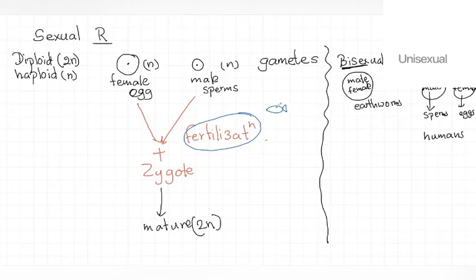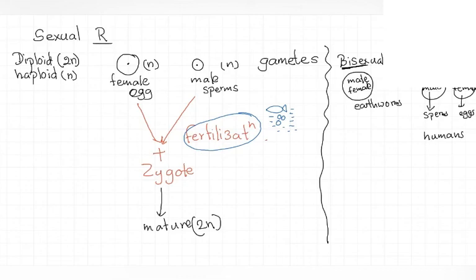This mature aquatic organism can lay its eggs, the haploid female gametes, into the surrounding aquatic environment. The environment is wet, not dry, since they live in water. So these eggs can stay alive in the aquatic environment.